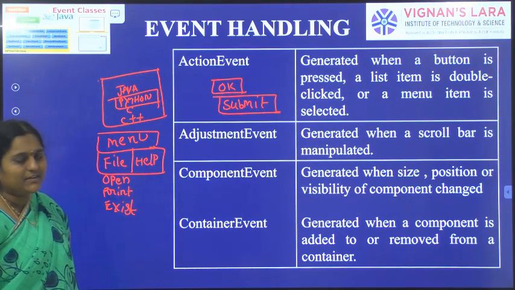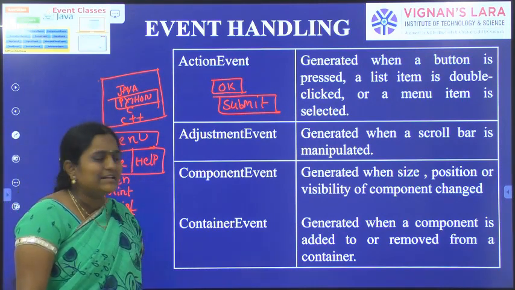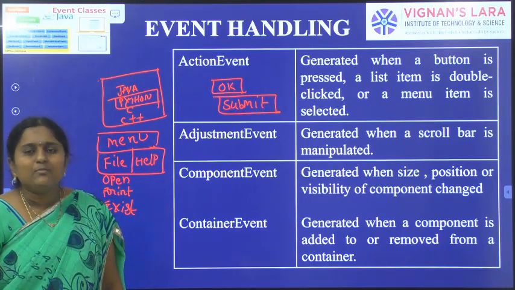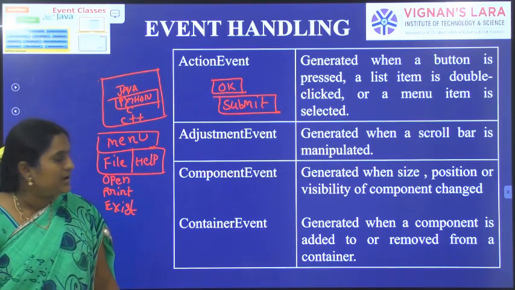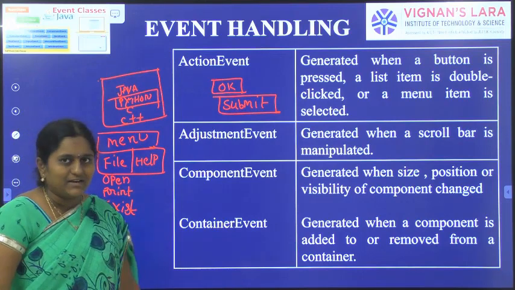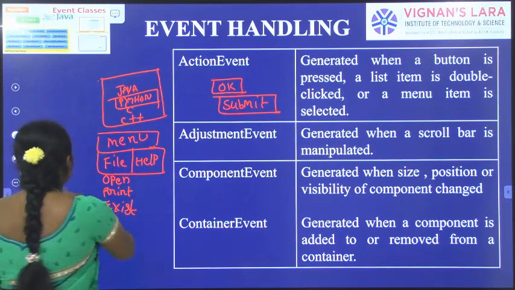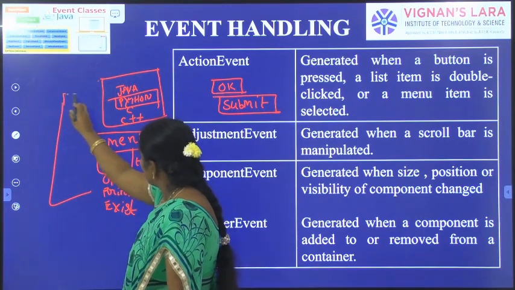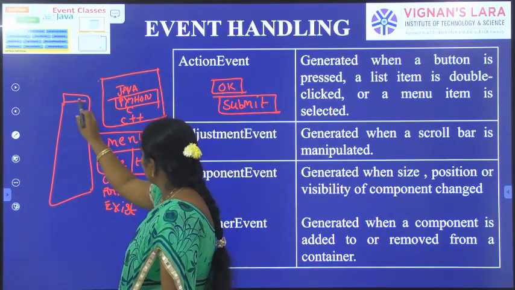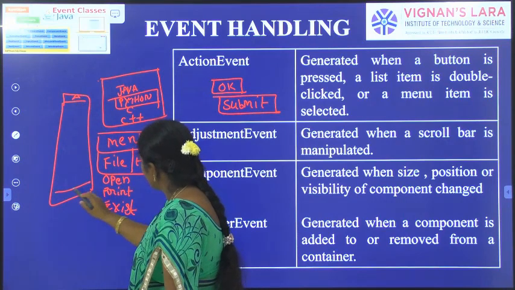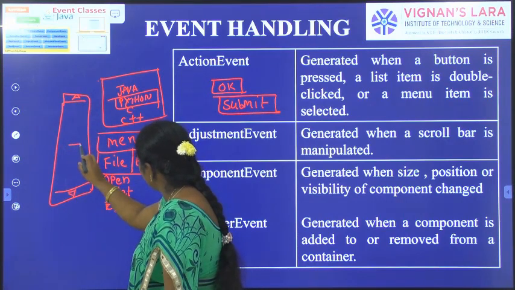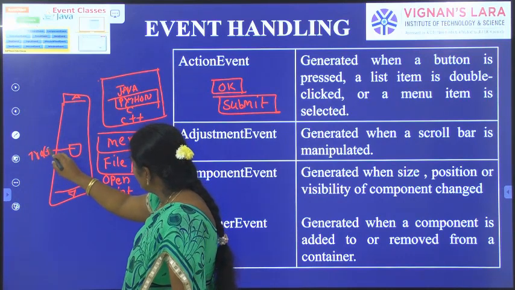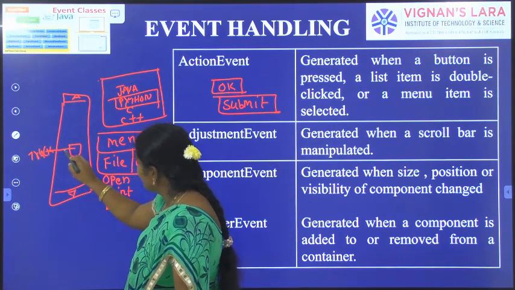Next, adjustment event. It is generated when a scroll bar is manipulated. If I am going to work with a scroll bar, which event could be generated? Adjustment event. In a scroll bar there is a track position.